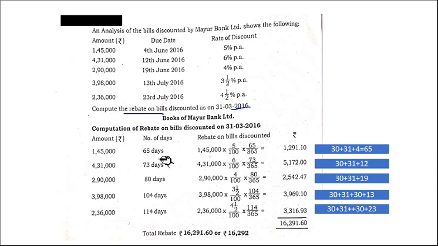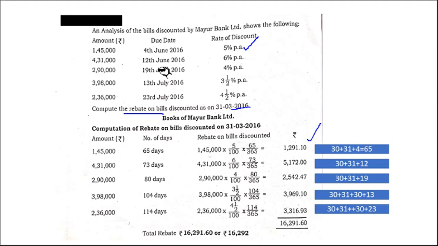To calculate the rebate: 1,45,000 into 5% per annum, divided by 100, into 65 divided by 365, the total number of days in the year. So you'll get 1,291.